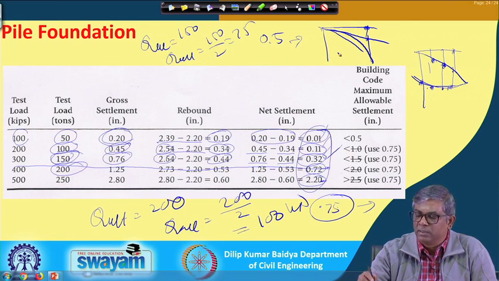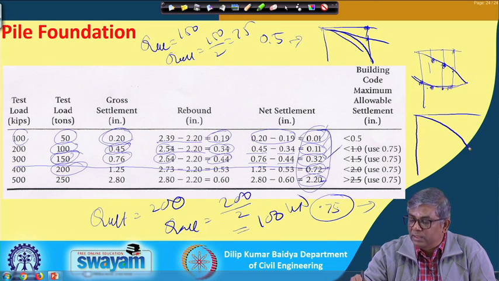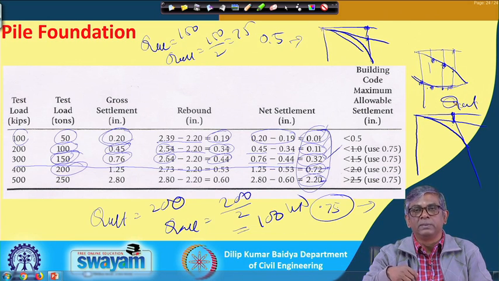So, this is the way, and sometimes in some codes the double tangent method is mentioned for the load settlement curve. If you plot it, it will be something like that. For the initial portion of the curve you draw one tangent, for the final portion of the curve you draw another tangent and produce it to the first tangent, and they will intersect somewhere. That point you produce vertically on the loading axis. That load will be Q ultimate, and Q ultimate divided by the factor of safety gives you Q allowable design,